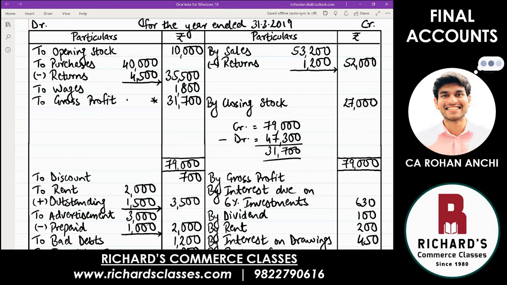Gross profit, this is carried down to the profit and loss account. So we have already written on the credit side, opposite side. From debit it moves to credit by gross profit brought down 31,700.